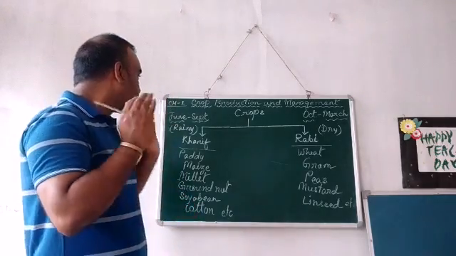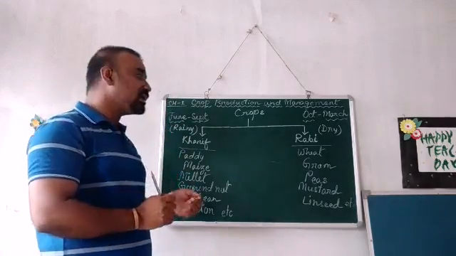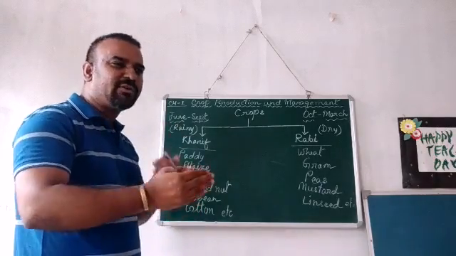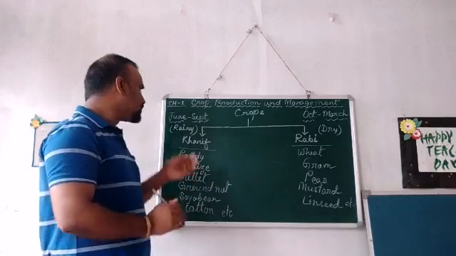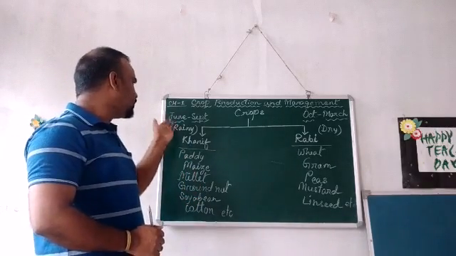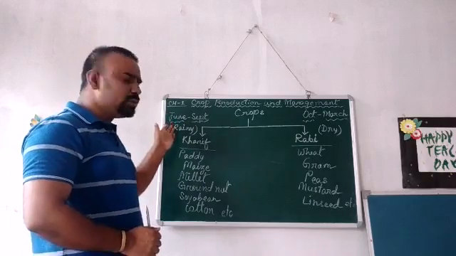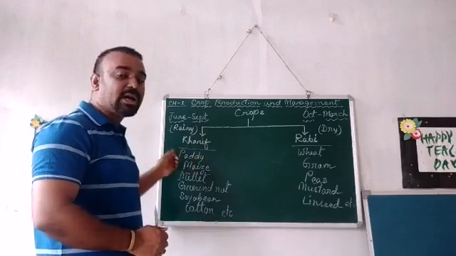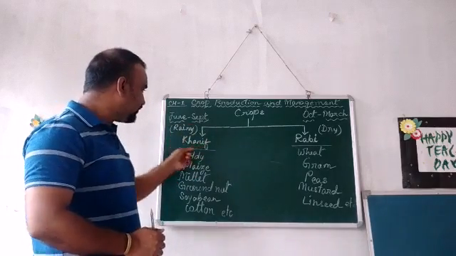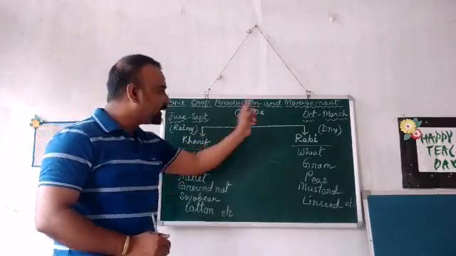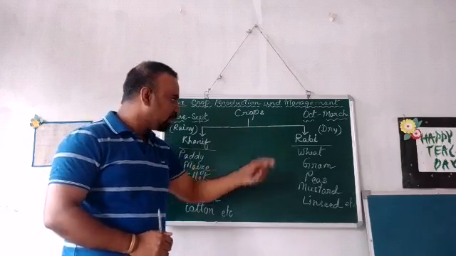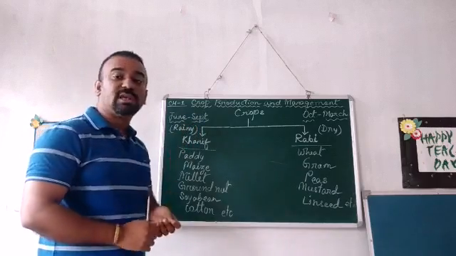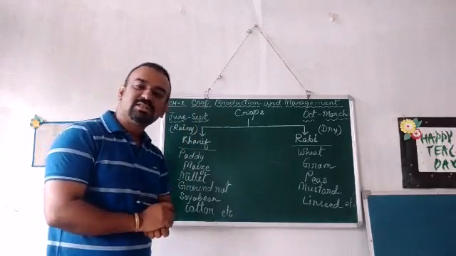So the season for the crops in India starts in the month of June, or sometimes it can differ, June to July. The crops which are grown from June to September, this particular season's crops, are known as Kharif crops. The other type of crop is known as the Rabi crop. The Kharif crops are done in the month of June to September. Basically this time is the rainy season.